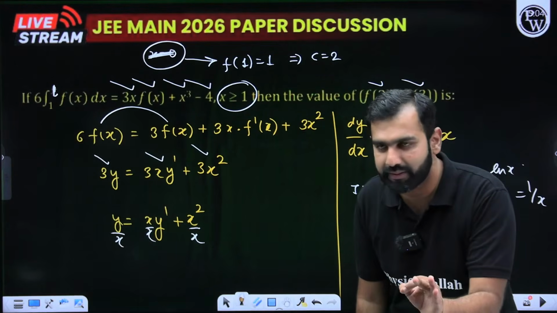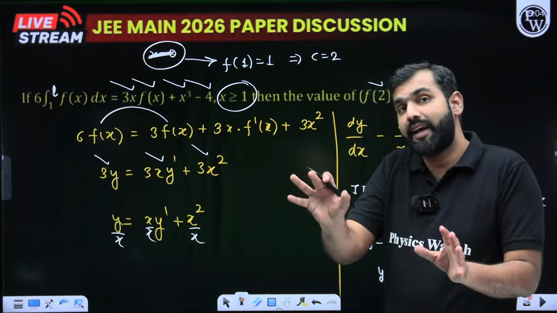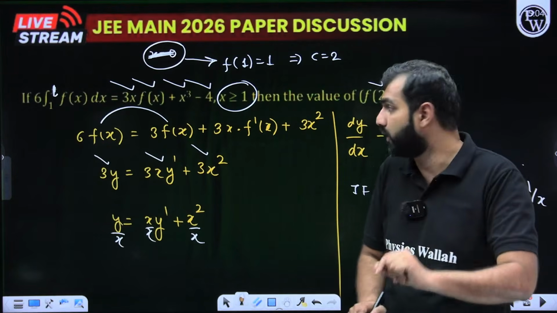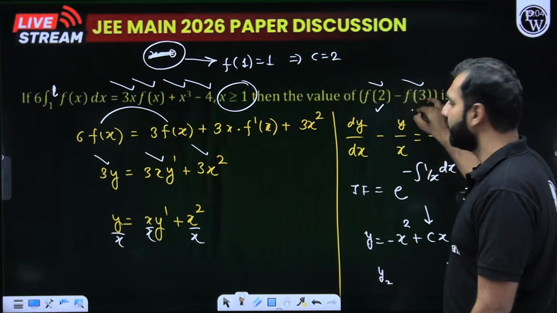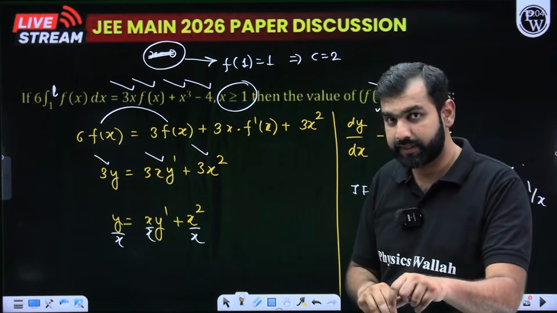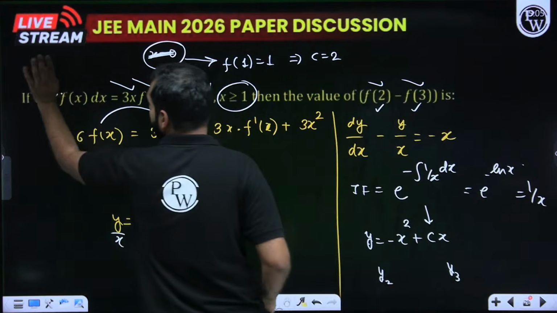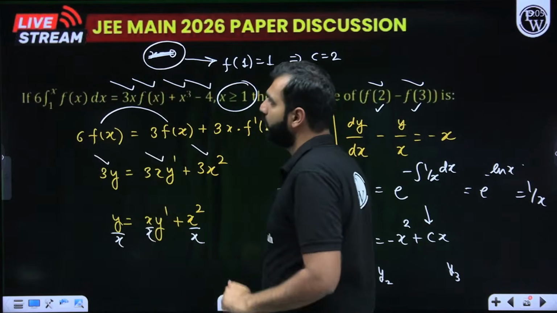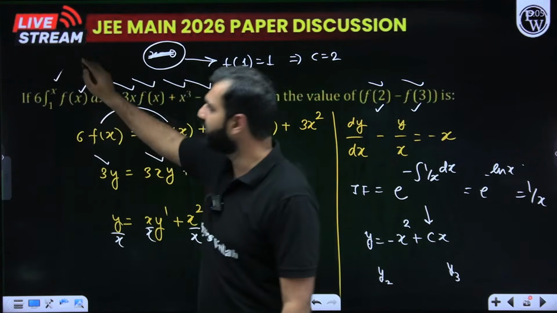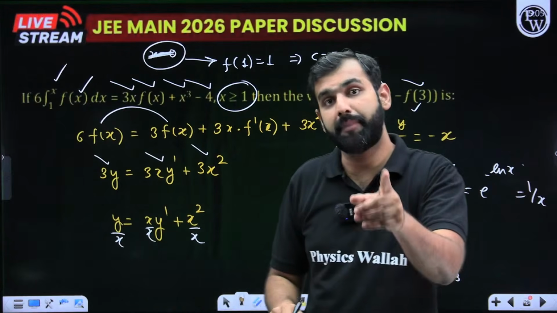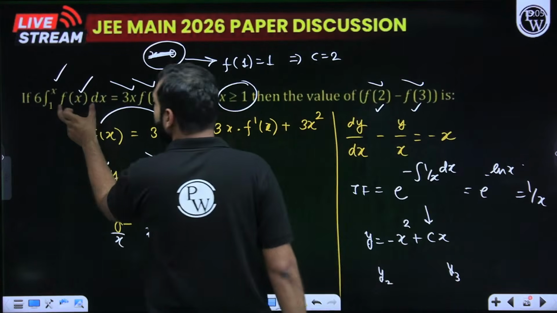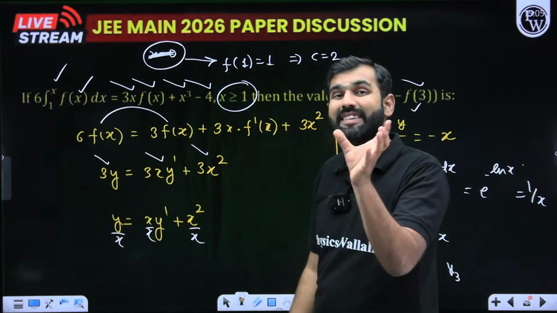I'll tell you the very basic idea of how I reached the conclusion that Newton-Leibniz should be used. I was asked f of 2 and f of 3. So I need f of x. To get f of x, I should get rid of this. But I was seeing the integral from 1 to x of f of x, so there I was seeing a variable. Here I was seeing a variable. So I thought that by using the Newton-Leibniz formula, when you differentiate this part, you will straight away have an f of x.